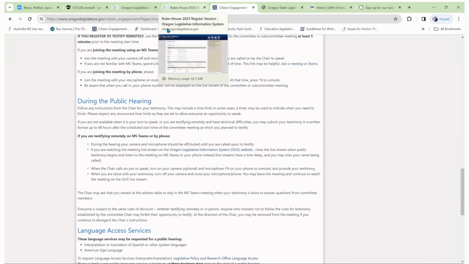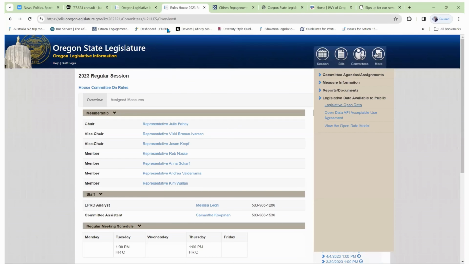If you're uncertain what that time period is, you will be getting an email from the committee saying that, yes, you've registered to testify. Here's your link. But as I say, if you still have any questions, come down here to committee assistant and contact them. It's very important that you stay within the time period. You will be cut off.